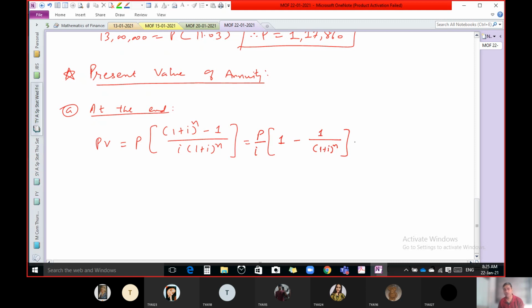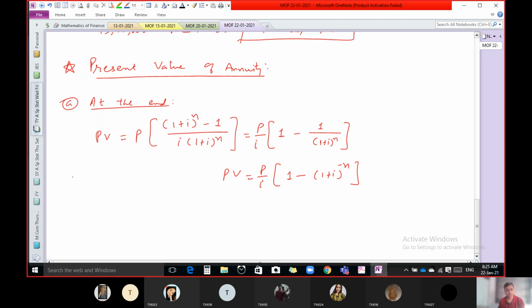Or you can write this formula in another way, like P upon i times 1 minus (1 plus i) raised to minus n. Instead of having (1 plus i) raised to n in the denominator, if you take it in the numerator, you have to change the sign of the power. So this is the formula of present value of annuity when there is an investment at the end.